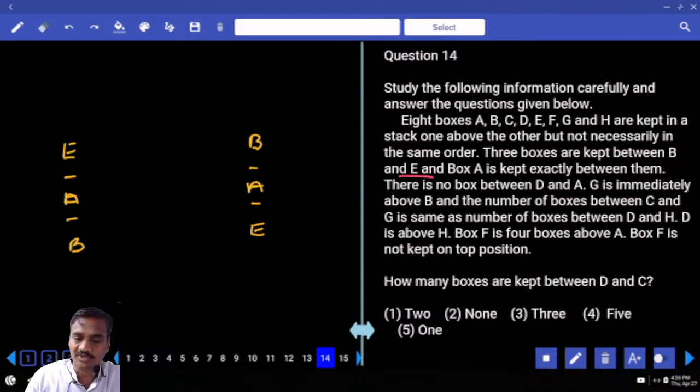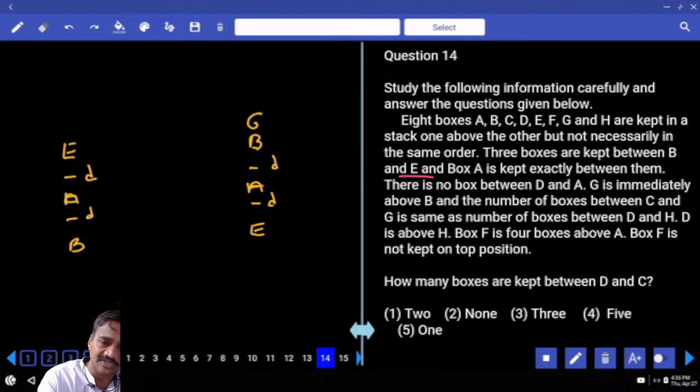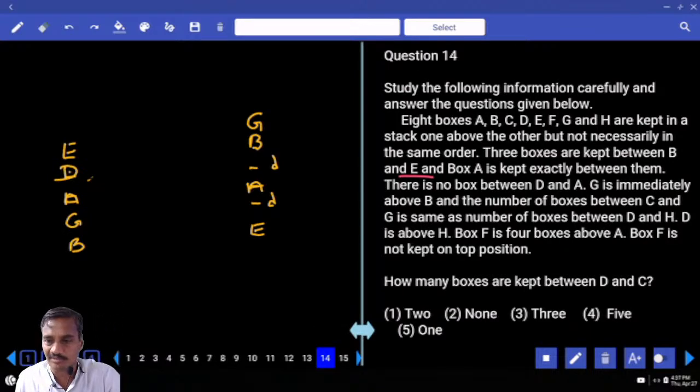And there is no box between D and A, so D can be either between A and E or A and B. Here also D can be at either of these 2 places. And G is immediately above B. In this case, G is immediately above B, and let's say G is here.